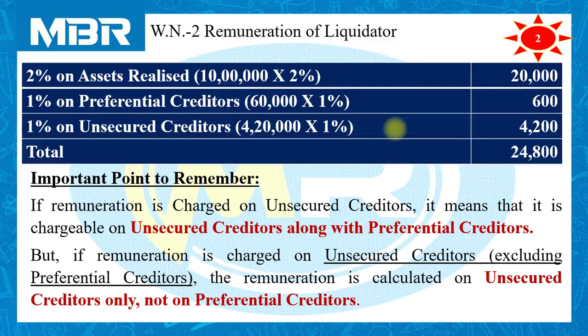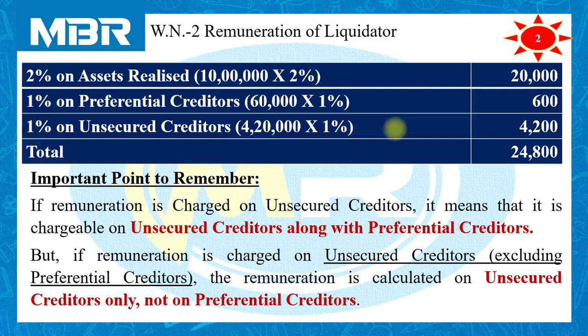1% on preferential creditors. As per our discussion, preferential creditors are of rupees 60,000. The liquidator's remuneration is 1%. So on 60,000, 1% remuneration is payable to the liquidator.